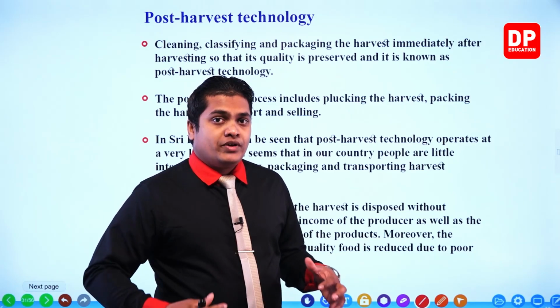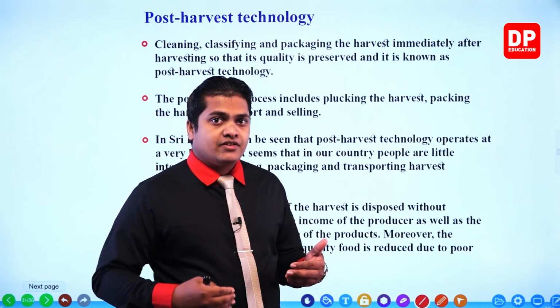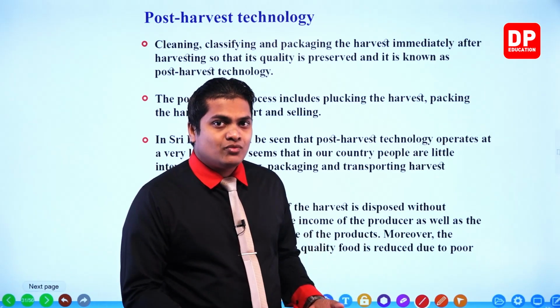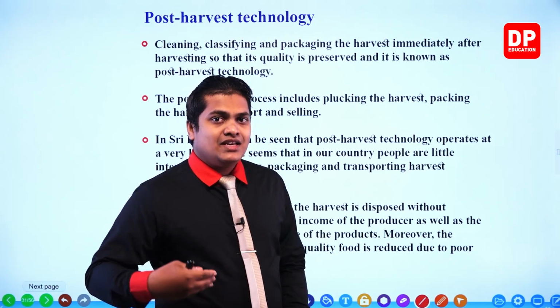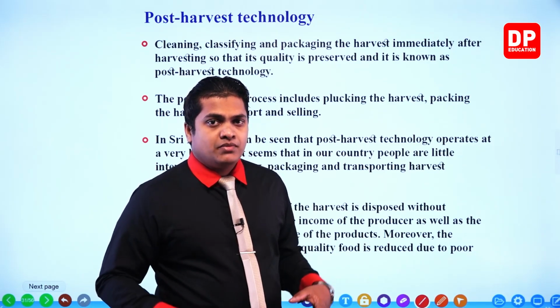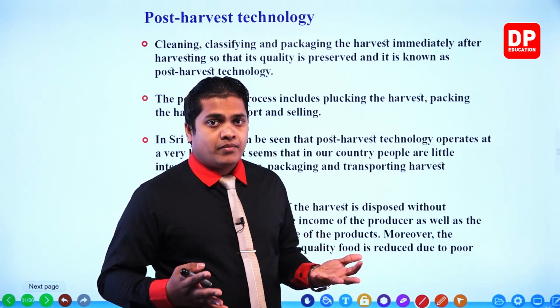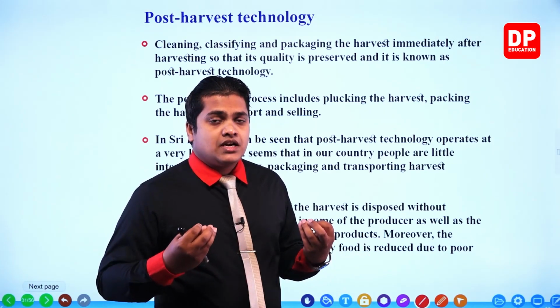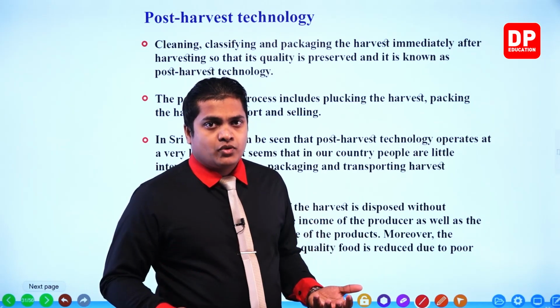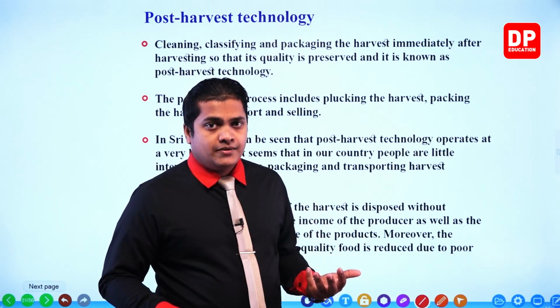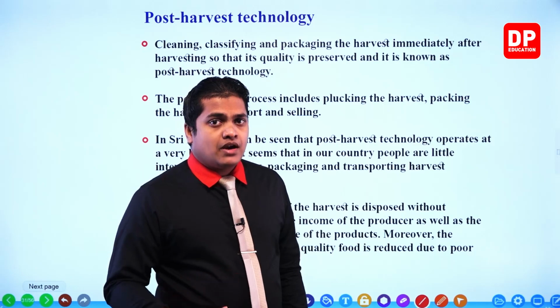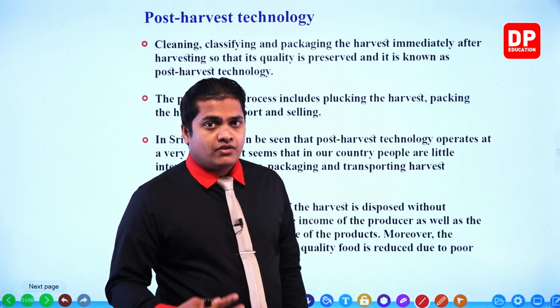If 1,000 tomatoes were produced, then only a few hundreds remain in the market. Others are getting removed without consumption because those things are crushed or by any other means have become unusable or unconsumable, right? So if those things become unconsumable, then what will happen?